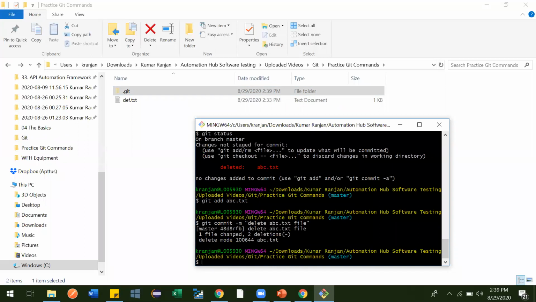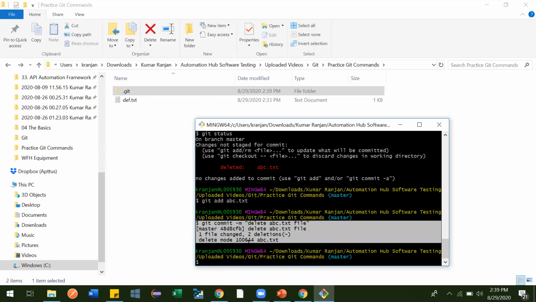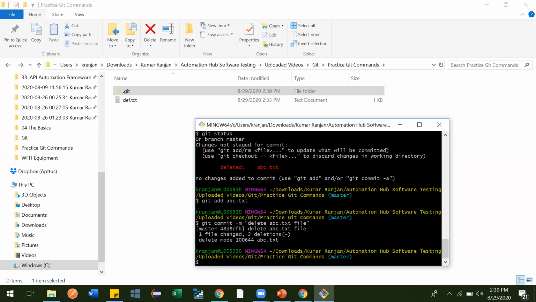See, one file changed, two deletions it is showing. The count and all those things I'll show you later when I show you diff and all those things. So don't worry about this, I'll be covering everything, so you will not have any gray areas. Now we deleted the file.